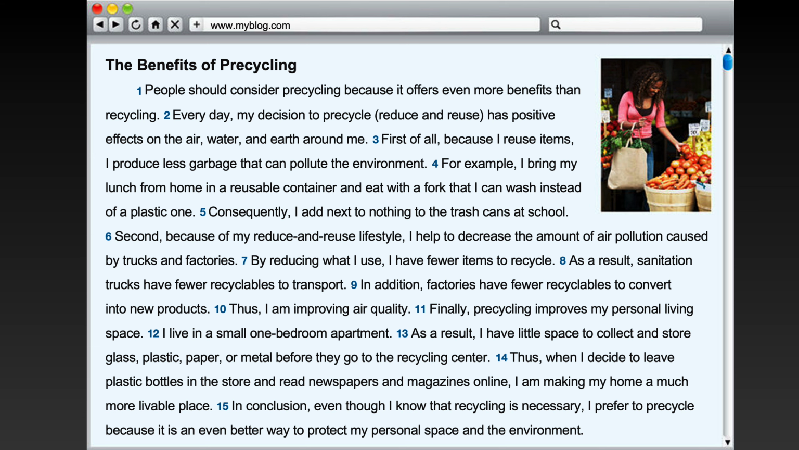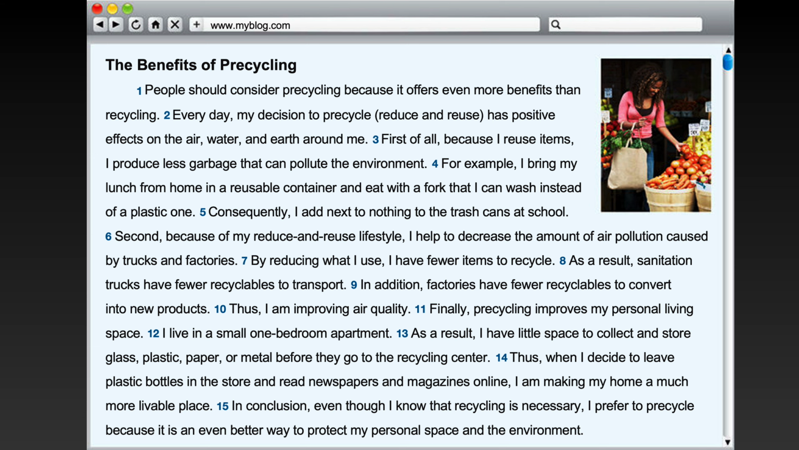I live in a small one-bedroom apartment. As a result, I have little space to collect and store glass, plastic, paper, or metal before they go to the recycling center. Thus, when I decide to leave plastic bottles in the store and read newspapers and magazines online, I am making my home a much more livable place. In conclusion, even though I know that recycling is necessary, I prefer to precycle because it is an even better way to protect my personal space and environment.